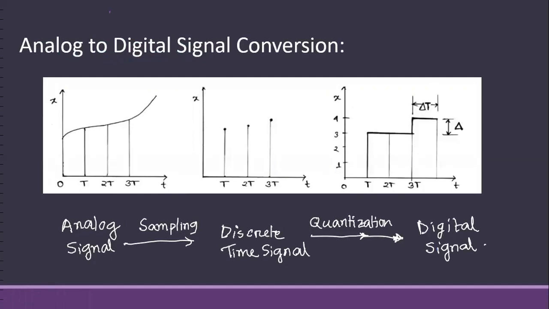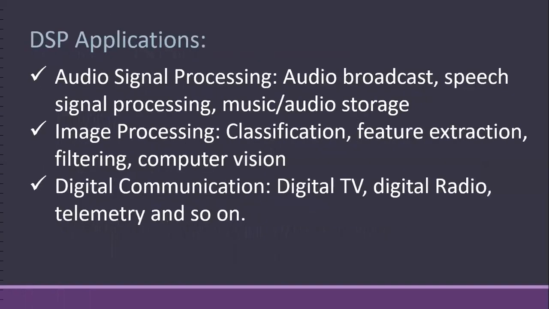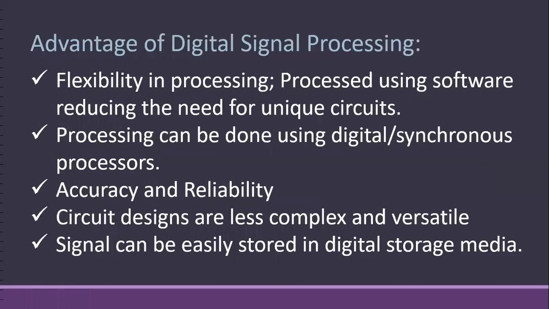But in a digital signal, there are discrete values of x. So we can process it using any software like MATLAB, Python, etc. This processing can be done using any digital and synchronous processors. That is not possible for analog signal processing.